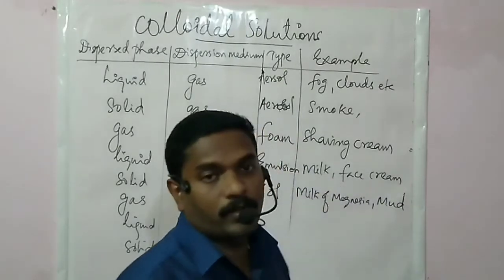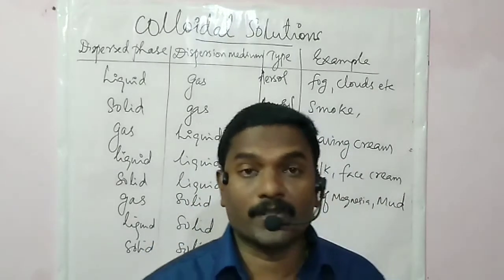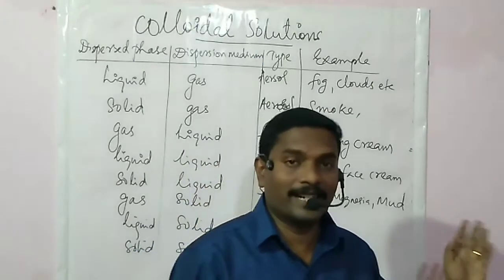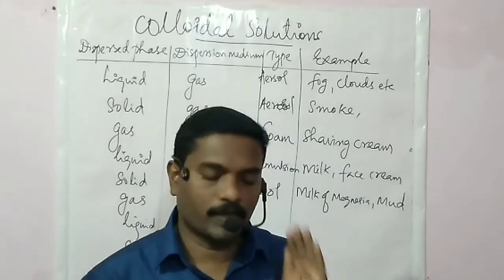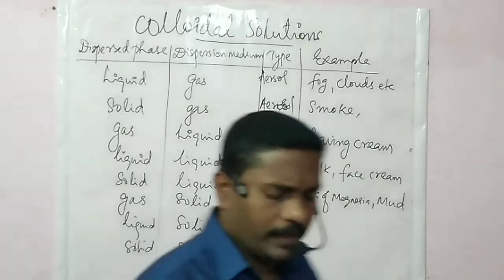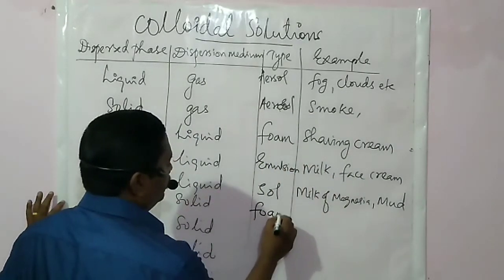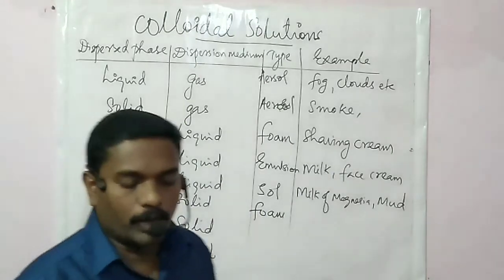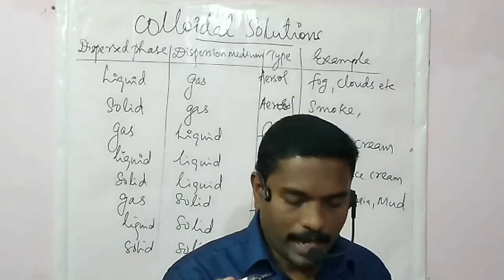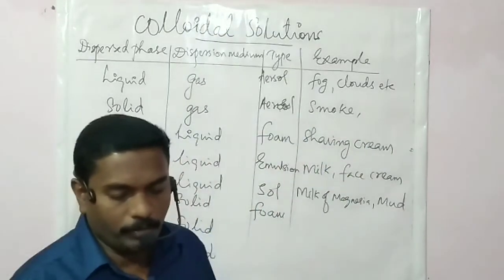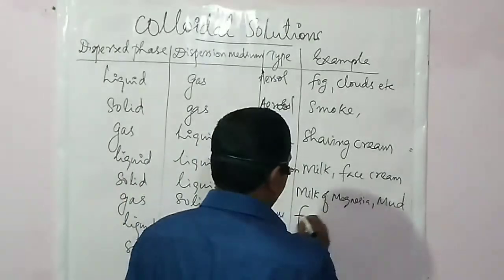Milk of magnesia is magnesium hydroxide, which is an antacid. Then gas in solid is also known as foam. Example, foam rubber, sponge, etc.